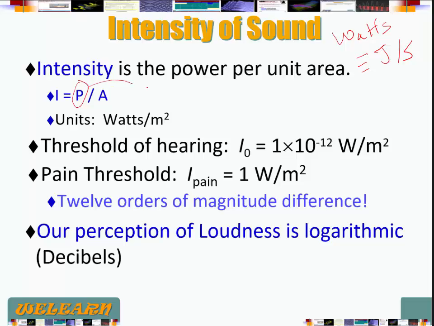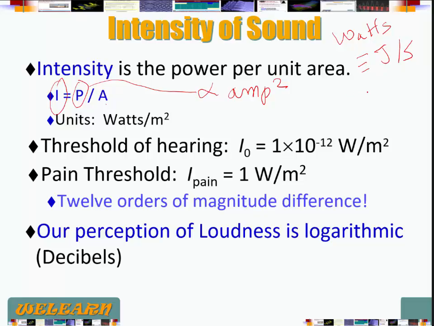For a wave, power is proportional to the amplitude of the wave squared. Whatever the amplitude of the wave squared, power is going to be proportional to it. What we define as the intensity is power over the area, power per unit area.